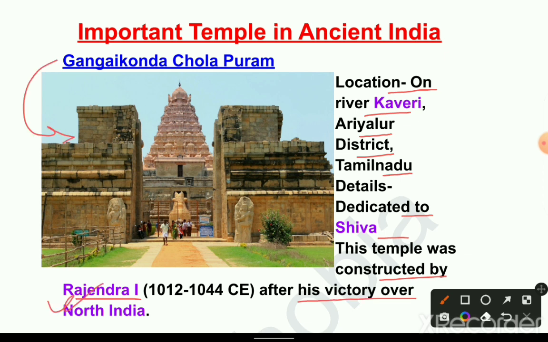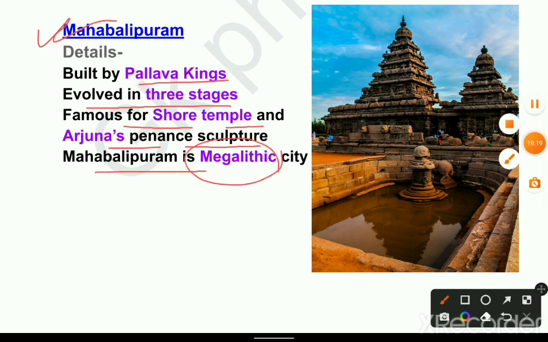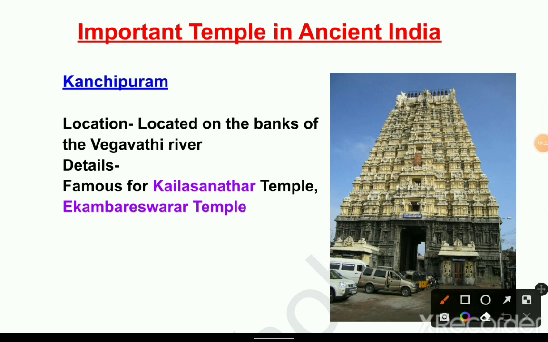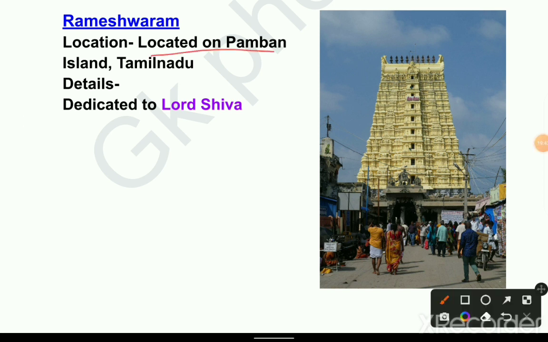Next temple, Mahabalipuram. Details: built by Pallava kings, evolved in 3 stages, famous for the Shore temple and Arjuna's Penance sculptures. Mahabalipuram is a megalithic city. Next temple is Kanchipuram. Location: on the bank of the Vegavathi river. Details: famous for Kailasanatha temple, Ekambareshwara temple. Rameshwaram temple. Location: located on Pamban Island, Tamil Nadu. Details: dedicated to Lord Shiva.